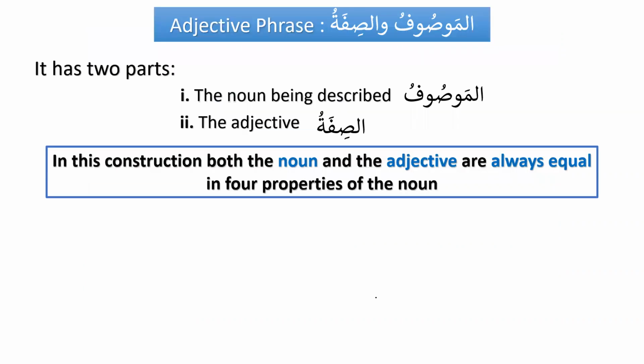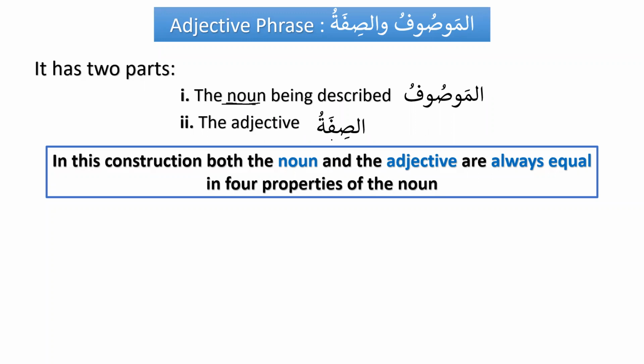Okay, what is an adjective phrase? It has 2 parts, and we know that all the phrases basically consist of 2 parts, or we can say 2 different nouns. When we put these 2 nouns together, we define the characteristics, like how to put them together and how to get the different meaning. So here, the noun that is being described is called al-mawsuf. Then we have the adjective, which is called as-sifa. So we have mawsuf wa sifa.